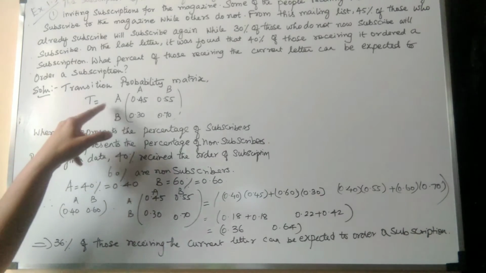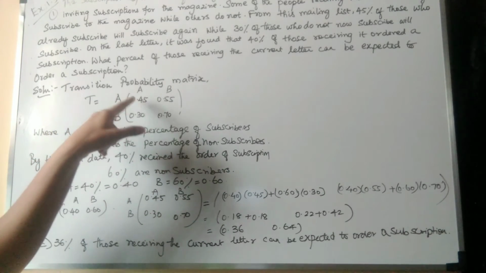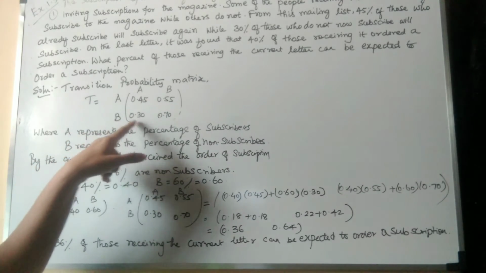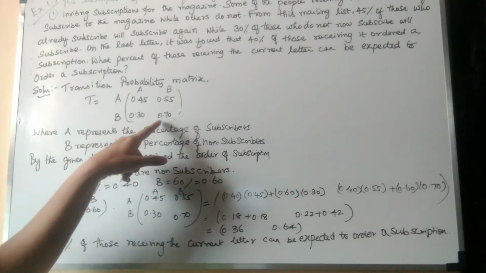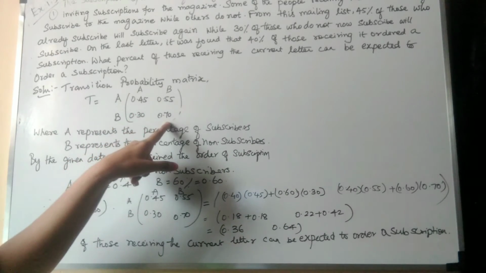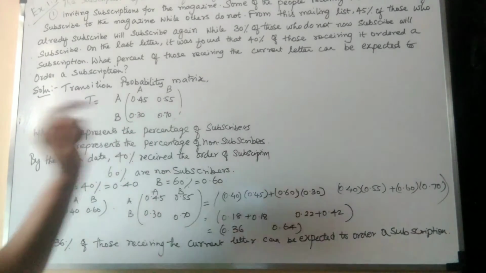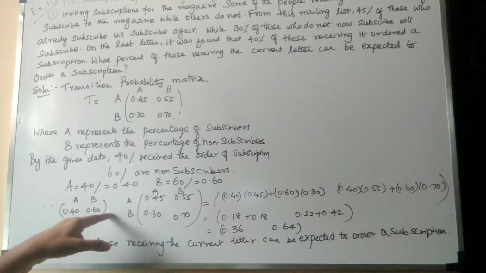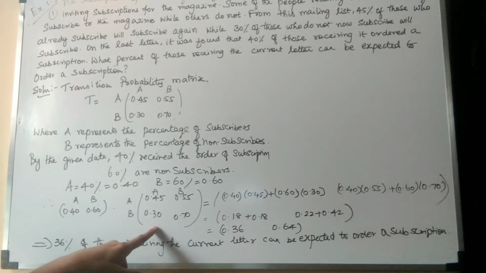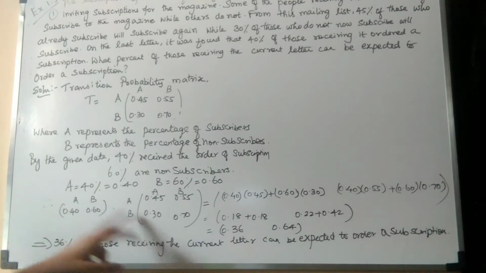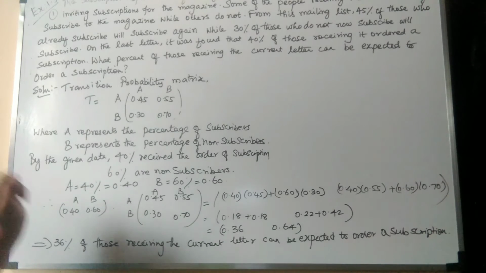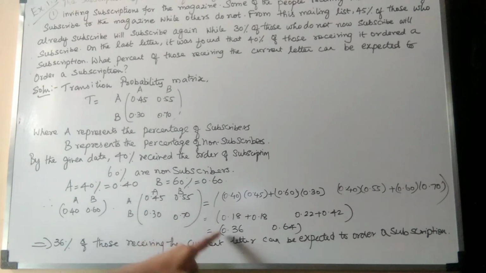Okay, what is the transition? A is 45%, 0.45, and B is 0.55. Similarly, 0.30 is B, and from that, the non-subscribers will be 0.70. The current position will be 40% and 60%. This current position and the successive transition you are going to multiply. From the current state, what will be the percentage?